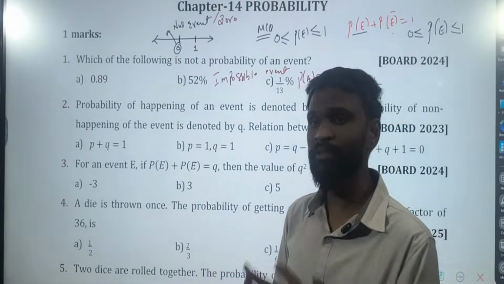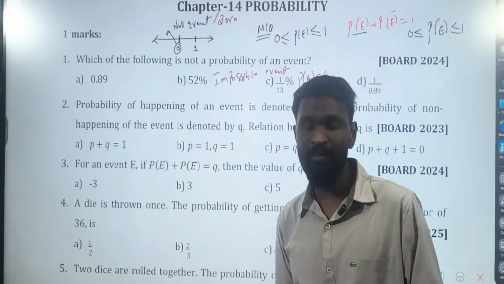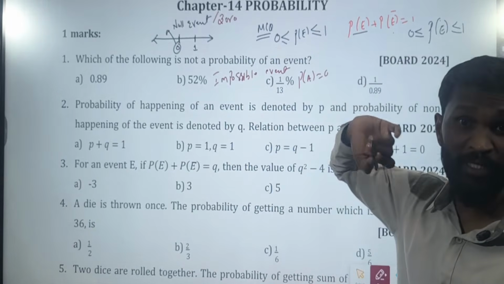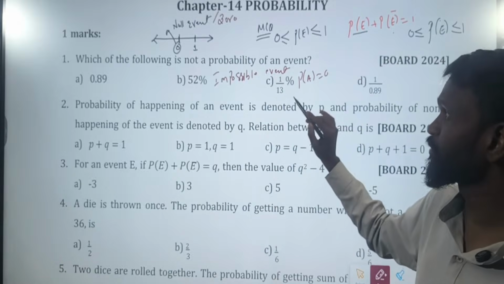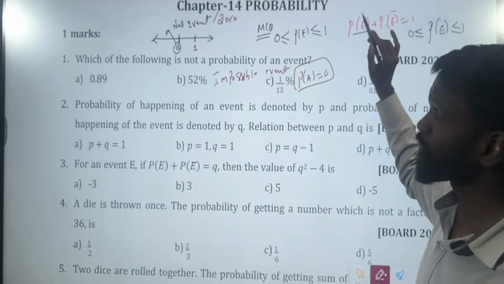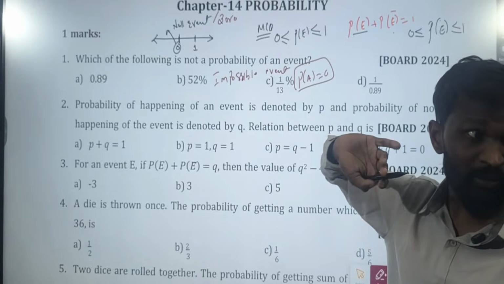Impossible means it is not going to happen. That is called impossible event. Sometimes they'll ask you what is the probability of an impossible event? 0. Which means you are not going to win.